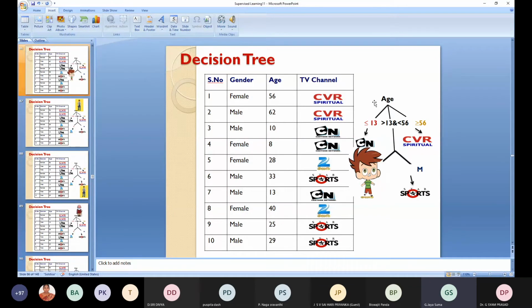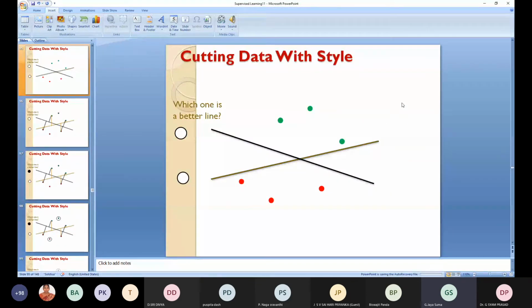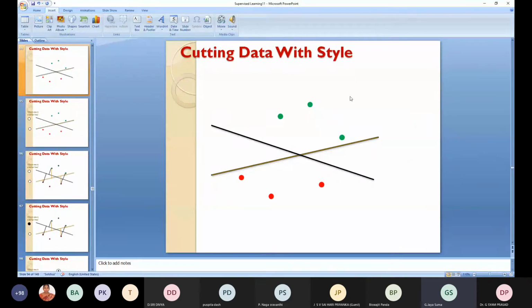If you have C4.5, you will be using a measure called information gain in order to calculate the attribute. Okay. So based on whichever decision tree you are using, you will be able to calculate, and it will be data driven. Okay. So this is about the decision trees.